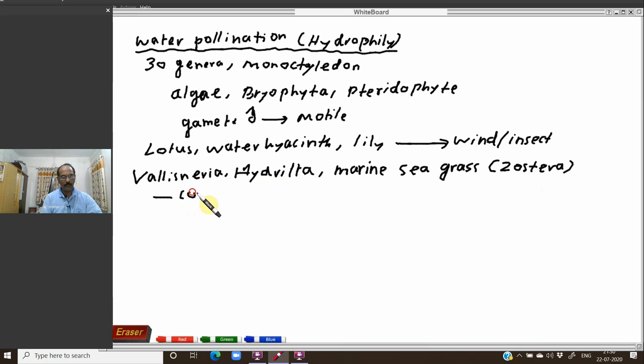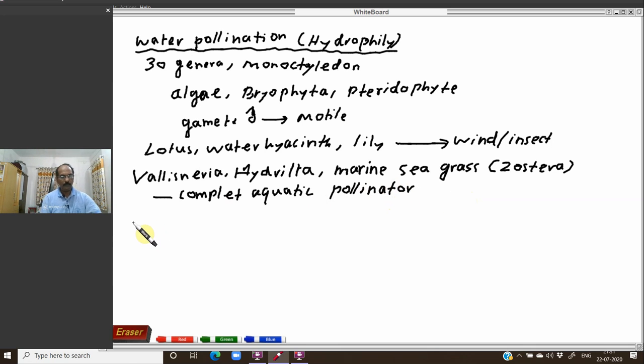These are the complete aquatic pollinators, or water pollinators. They live in the water, and the pollination also takes place through the water.